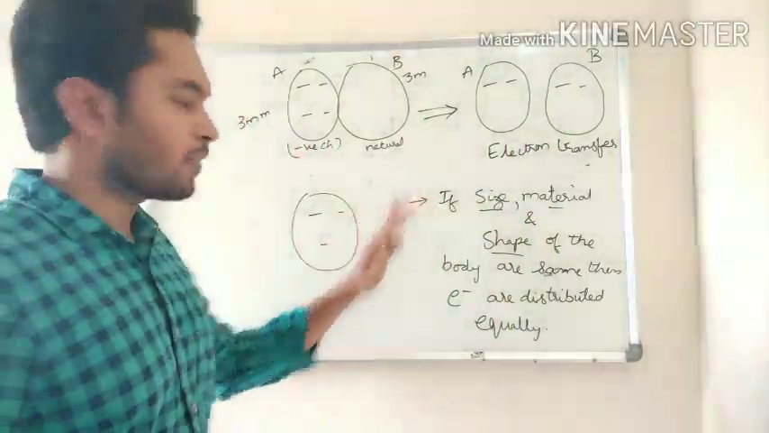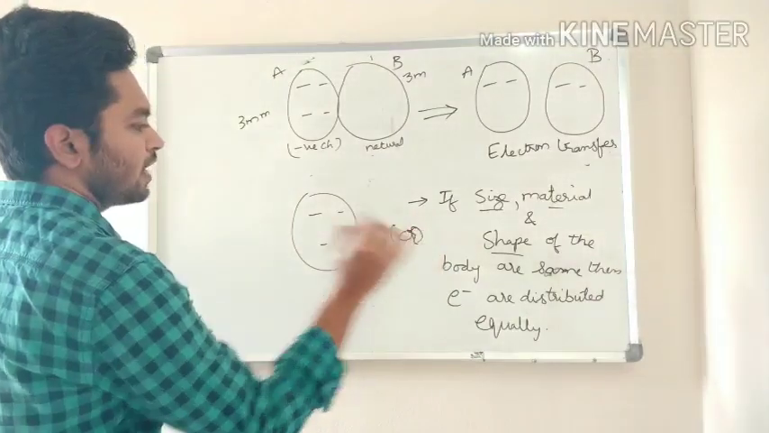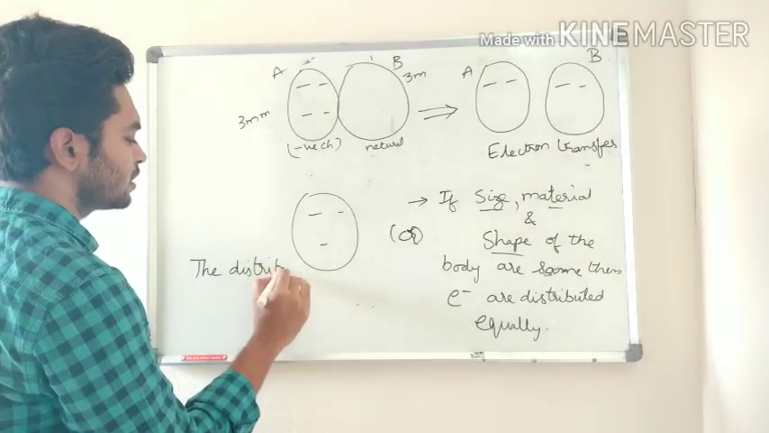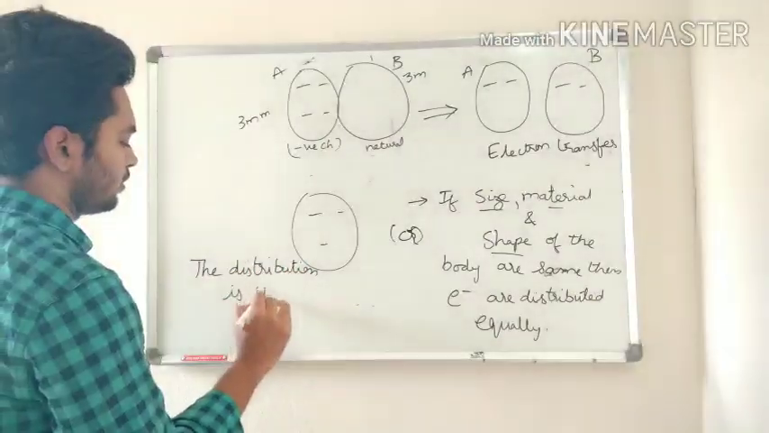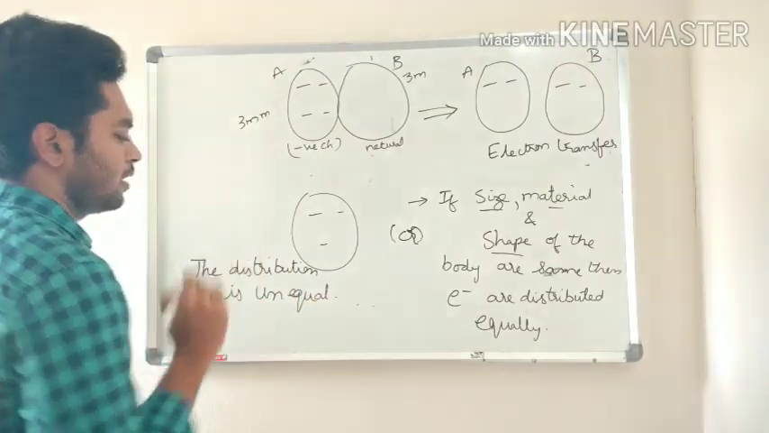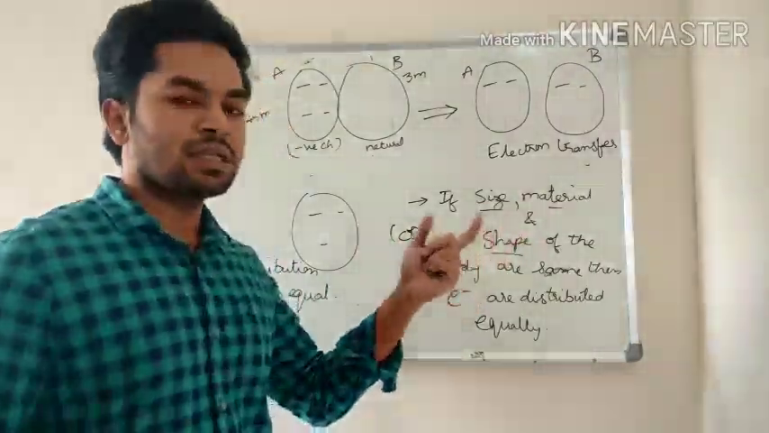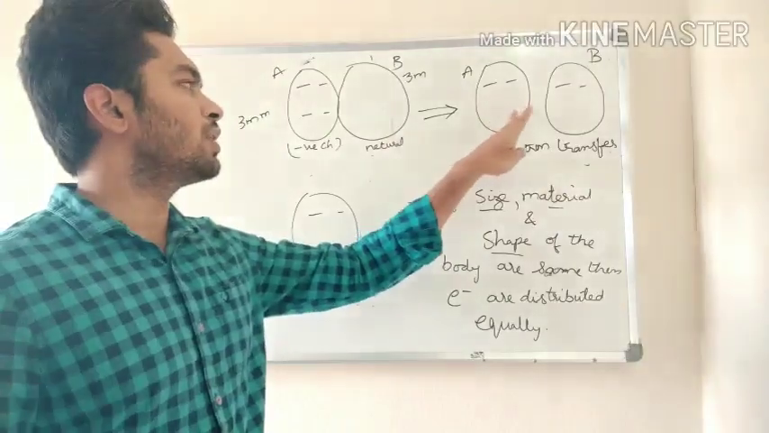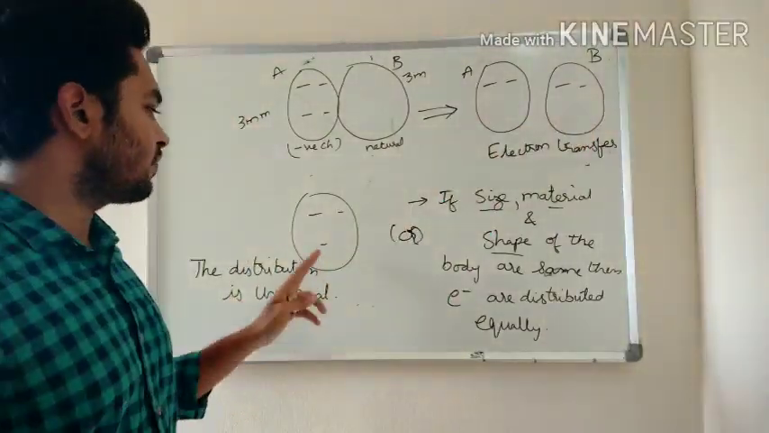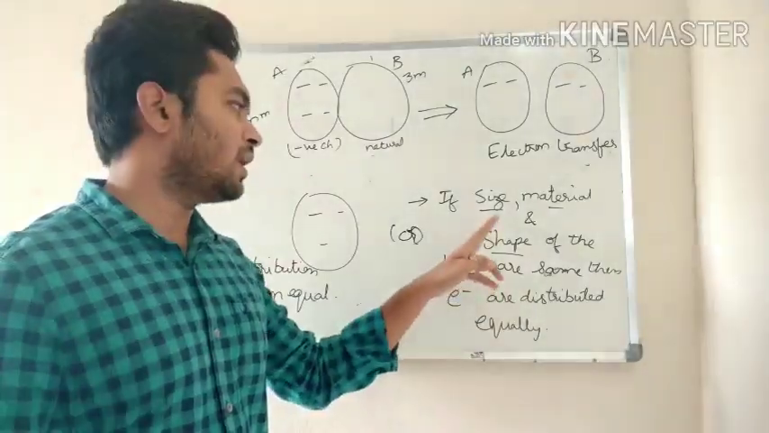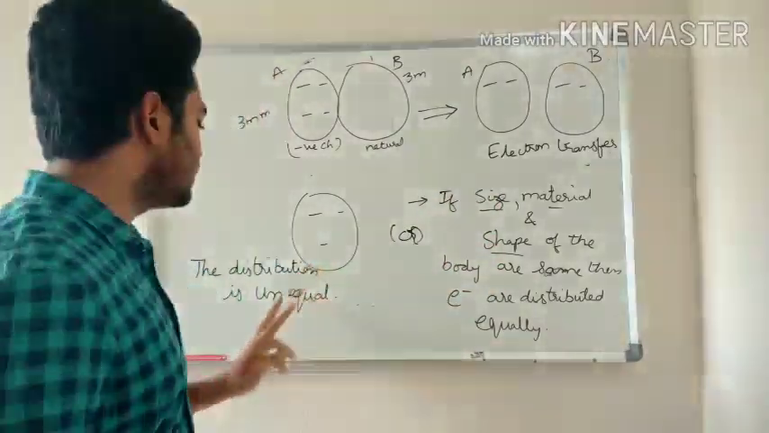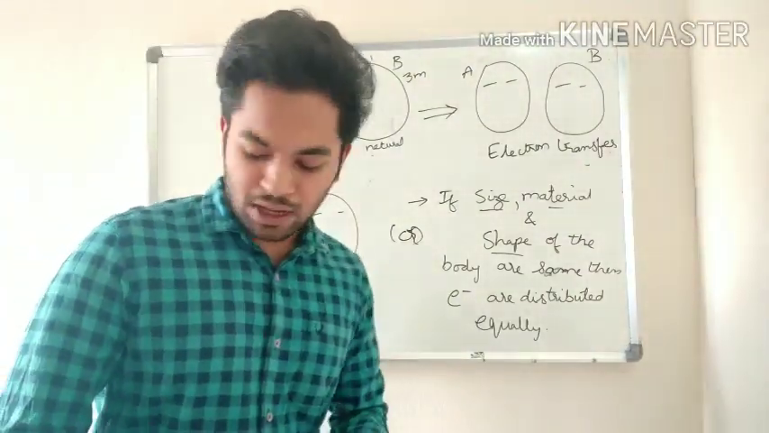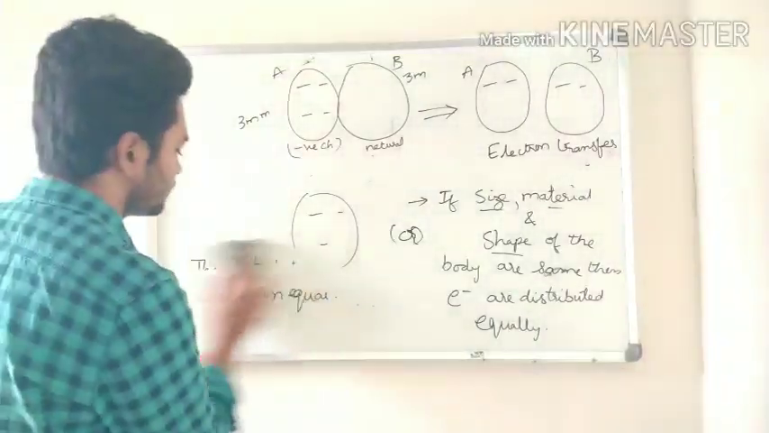If they are different, the distribution is unequal. If all these 3 components are same, then electron distribution is same, right? If 4 electrons, you get 2 here, 2 over there. And if these 3 are different, or even if either one is different, you get this unequal situation, right? Electrons are distributed unequally. Now, understood? Clear? Okay.